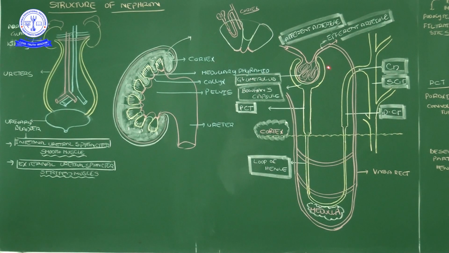This is the Bowman's capsule and the tuft of capillaries, the glomerulus. This is the proximal convoluted tube. This is the distal convoluted tube and collecting duct. These are all located in the cortex part, and the remaining part, the Henle loop, is located in the medulla part.